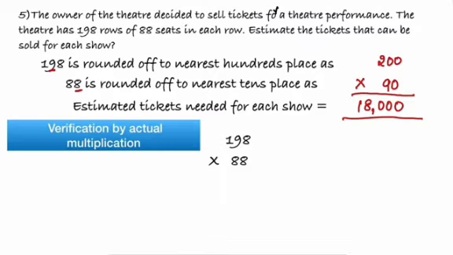Now, verification by actual multiplication. First we start with the first digit: 8 8s are 64, 8 9s are 72, plus 6, 78, 8 1s are 8, plus 7 is 15.